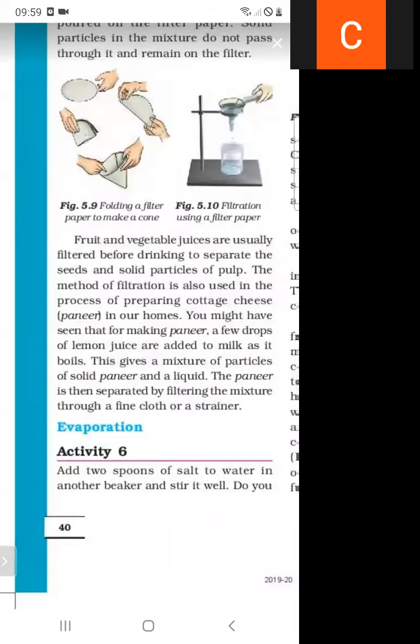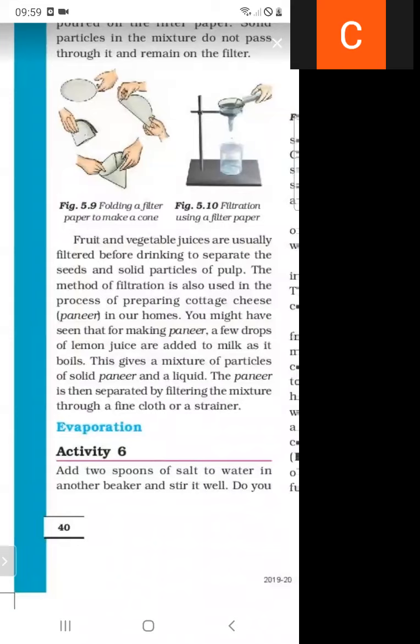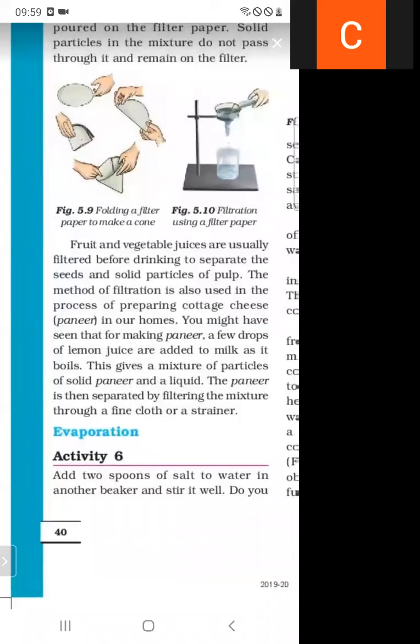So the next process is evaporation. What do you mean by evaporation? For understanding evaporation, we will discuss activity 6. And what is activity 6? Add 2 spoons of salt to water in another beaker. Firstly, we will take a beaker, then we will add 2 spoons of salt.